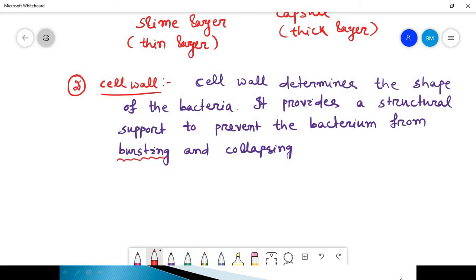If the water content or cellular content is more, there is a chance of bursting of cells, which is prevented by the cell wall.